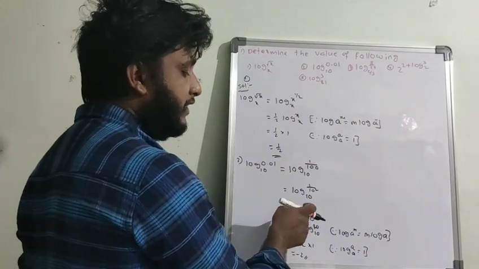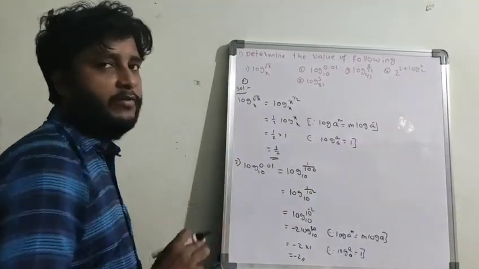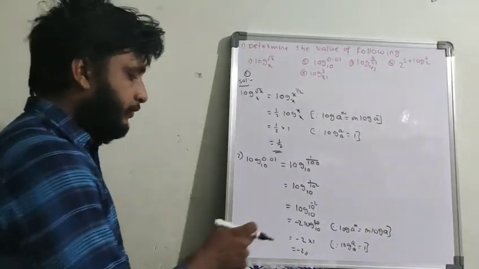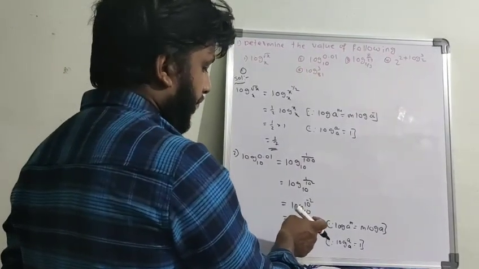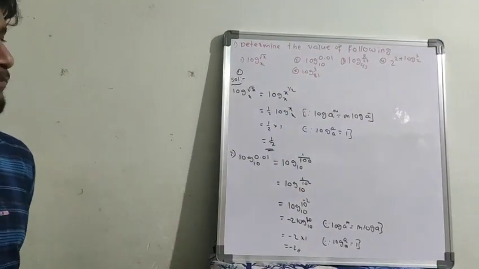Here negative came, but it is not the a value, not the b value. Negative is the power of the a value. The power may be negative, not a problem. Minus 2 into 1. Log 10 base 10 value is 1, so minus 2 into 1 is minus 2. That's it. This is the way.